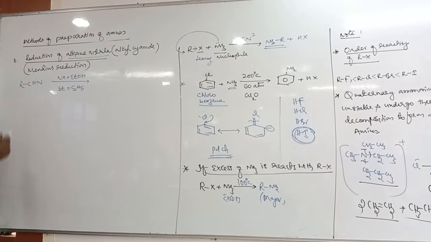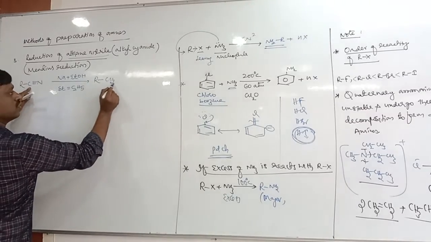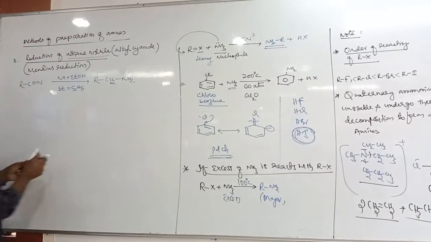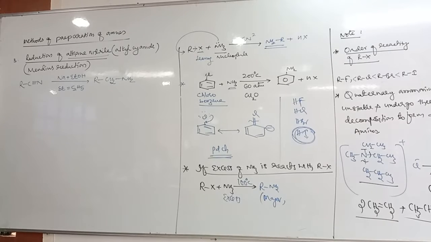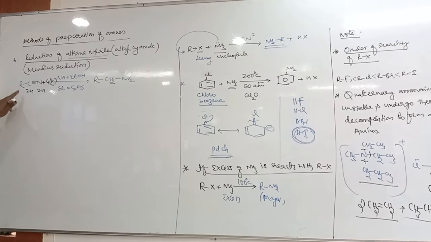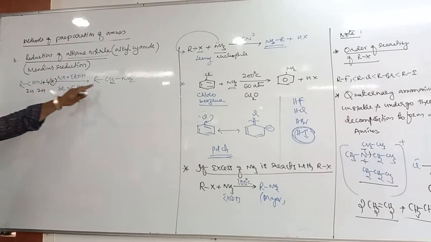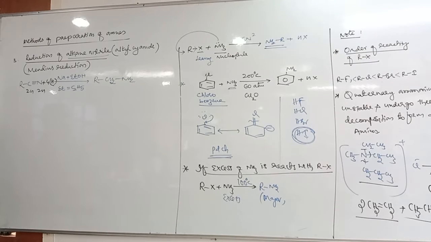Tell me, how many hydrogen required? It forms R, C becomes CH2, N becomes NH2. So how many hydrogen should be added? 2 hydrogen here, 2 hydrogen here. So total how many hydrogen? 4. Therefore alkyl cyanide undergoes reduction in presence of sodium ethyl alcohol to form the corresponding primary amine. This reaction is called Mendius reduction.